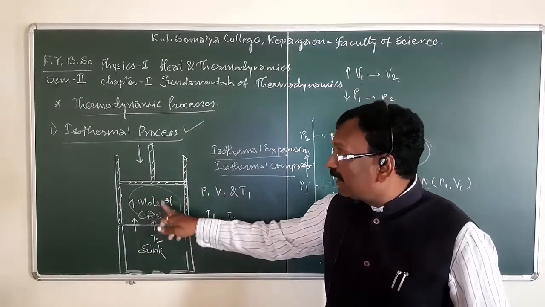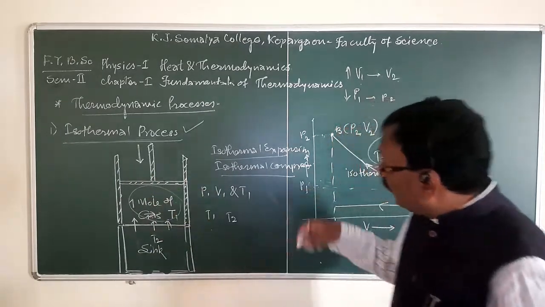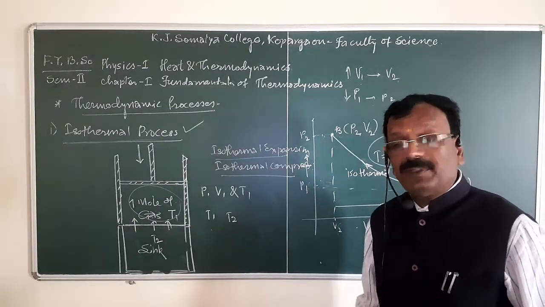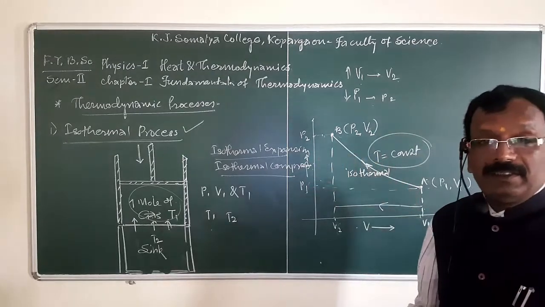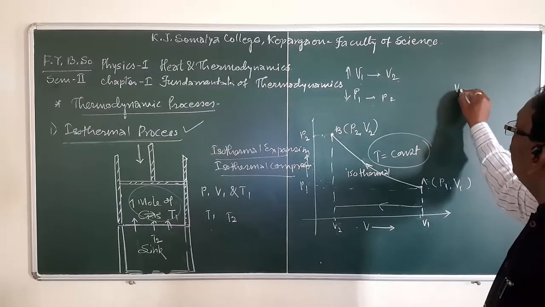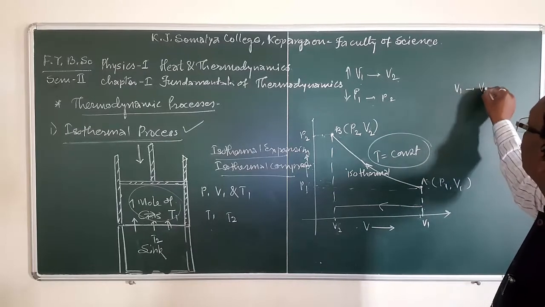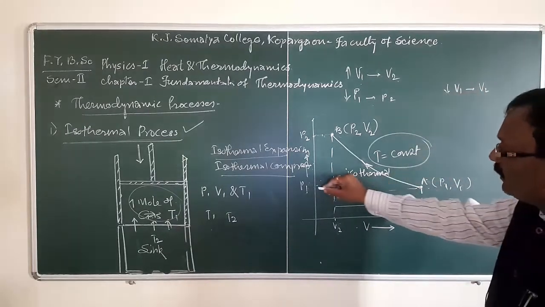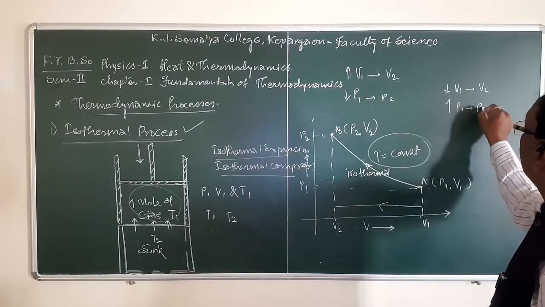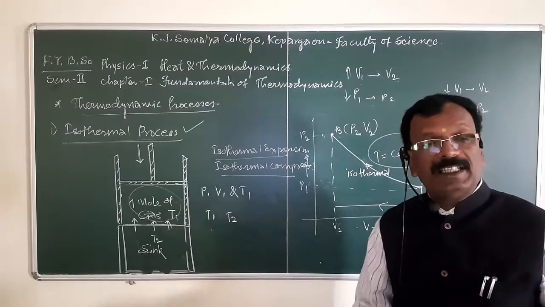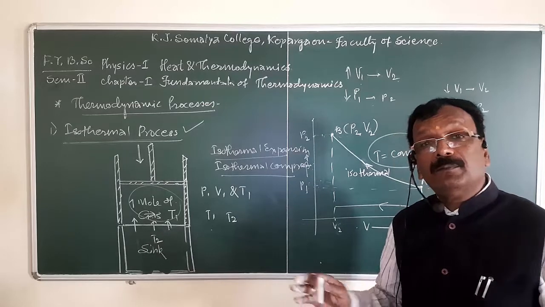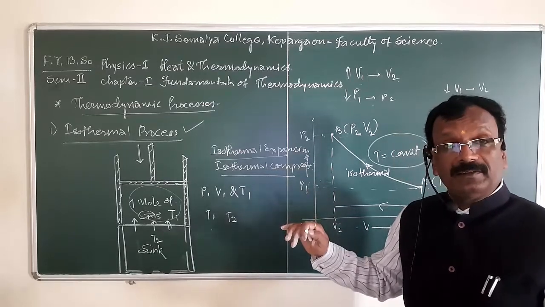Work is done by the gas on the piston. Whereas in isothermal compression, what happens? At constant temperature, there is a decrease in volume. Volume decreases from V1 to V2. There is a decrease in volume, but pressure increases from P1 to P2. And here compression of the gas takes place. During the compression of the gas, work is done by the piston on the gas.